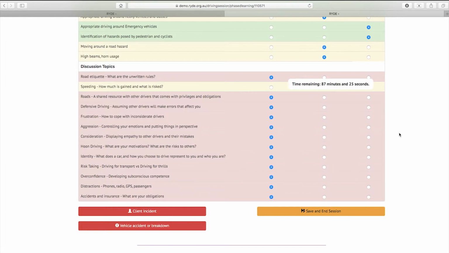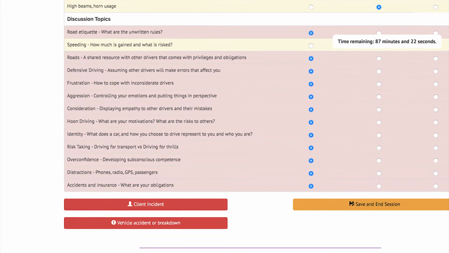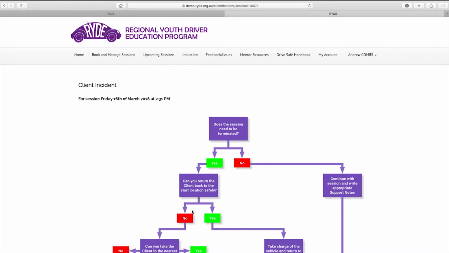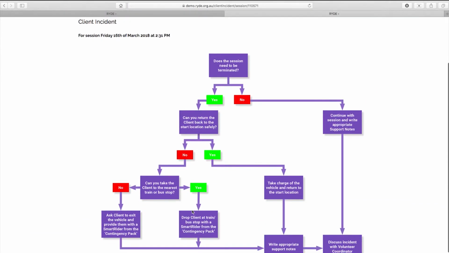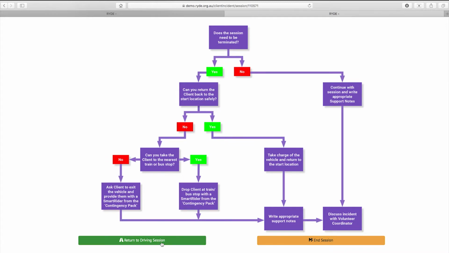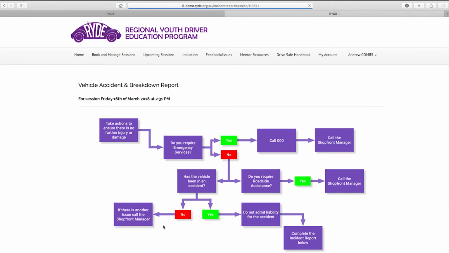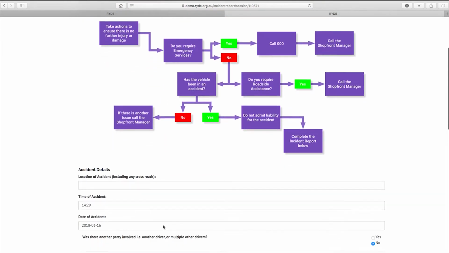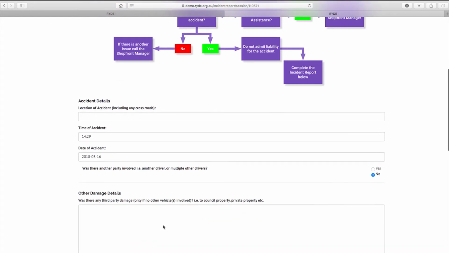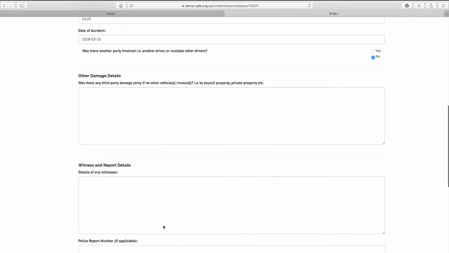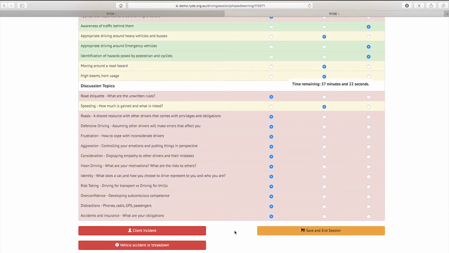In the unlikely event that conflict develops in the relationship between mentor and client to the point where the session cannot continue, click the Client Incident button. You'll be guided through the appropriate actions to take via a logic map. If the vehicle is involved in an accident or suffers a breakdown, click the Vehicle Accident or Breakdown button and you'll be presented with a similar logic map with some fields pre-filled. If unsure, each ride vehicle carries a printed list of contact numbers of various personnel who can assist and copies of the incident and accident logic maps.